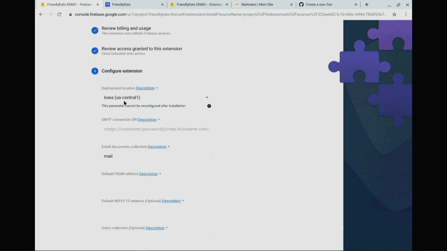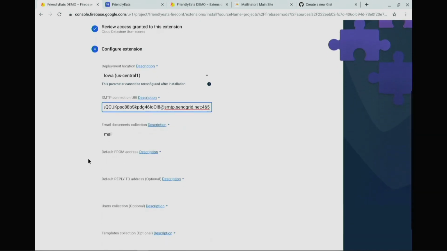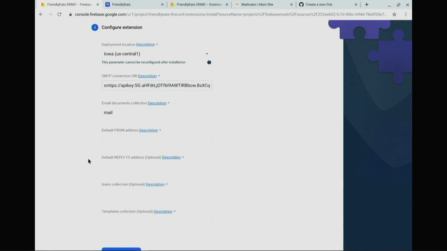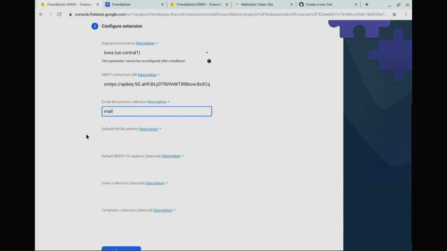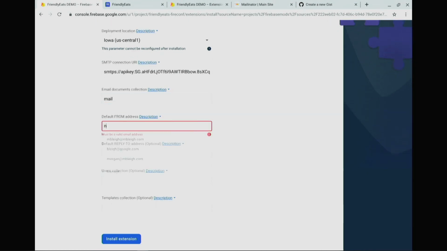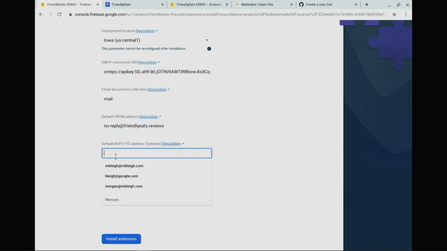I'm going to leave the deployment location as US Central, but here I need to provide my SMTP credentials for my email delivery provider. So let me just paste those in here. And then I also need to specify a collection for the email documents. I think mail sounds good, so I'm going to leave that as the default. And then I'm going to use a no-reply address for my default from address. That looks good. I'm also going to use that as my default reply-to address.